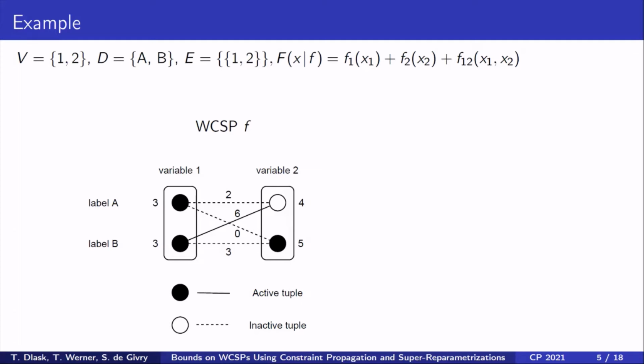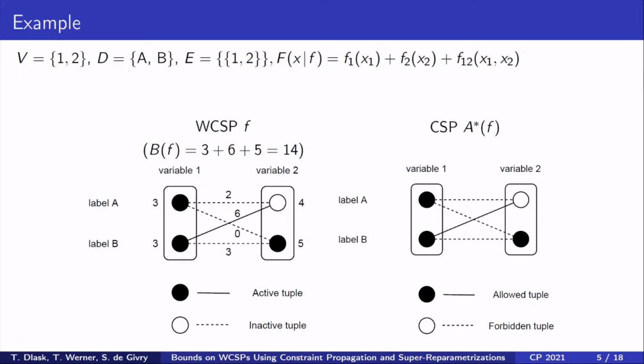Black circles and solid lines represent active tuples, and white circles and dashed lines represent inactive tuples. The upper bound is the sum of maxima of weights for each variable and variable pair. On the right, we show the active tuple CSP A*(f), where active tuples are allowed and inactive tuples are forbidden.